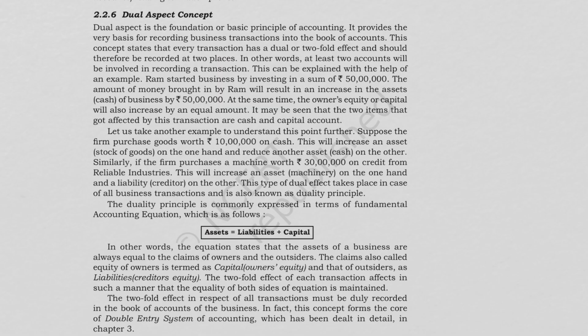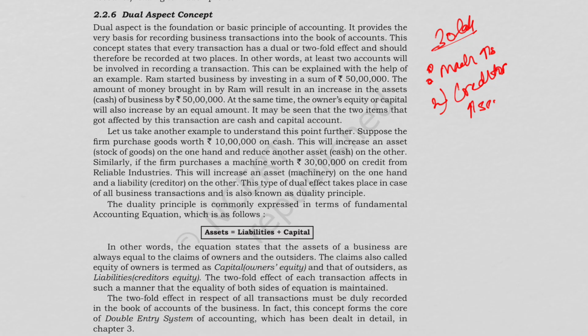Example 3, if we buy a machine for rupees 30 lakh on credit, effect 1 is machinery increases. Effect 2 is, since we are purchasing it on credit, there's no cash outflow, so creditors will increase.